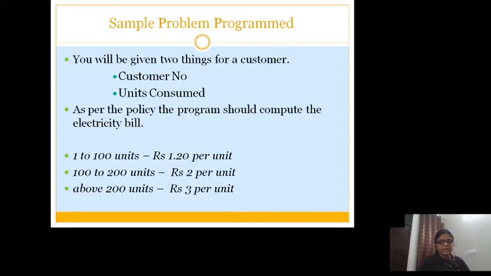Here I have programmed a sample problem for better understanding of the concept told. I am looking at a customer entity. The entity will have customer number and units consumed as the data members, and there is a policy to generate the electricity bill. This is a very standard type of problem. The first 100 units will be charged 1.2 rupees per unit. The next 100 units will be charged 2 rupees per unit, and above 200 will be charged 3 rupees per unit.